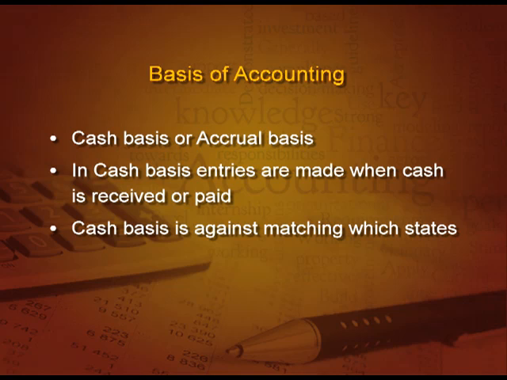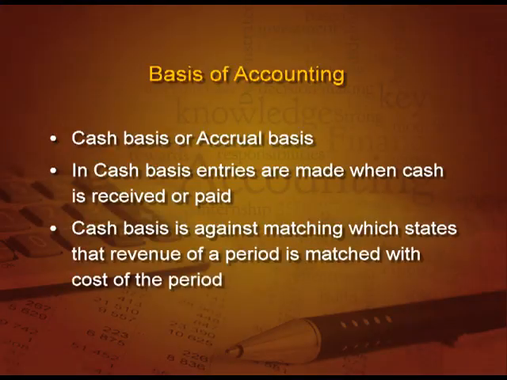Now, this cash basis is against the matching concept, which stated that revenue of a particular period should be matched with the cost of that period. But in cash basis, you can receive cash for previous year also, for the next year also. So, this will be against the matching concept.